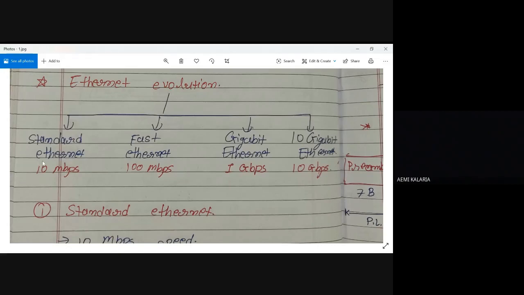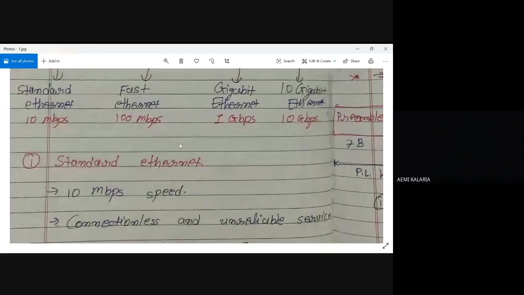As the name suggests, standard Ethernet means the very basic one, with a speed of 10 Mbps, fast Ethernet 100 Mbps, gigabit 1 Gbps, and 10 gigabit means 10 Gbps. According to your syllabus, I'll discuss all these Ethernets one by one: what the specifications are, and how they deal with the physical layer. Everything I'll discuss one by one. So, first one is standard Ethernet.